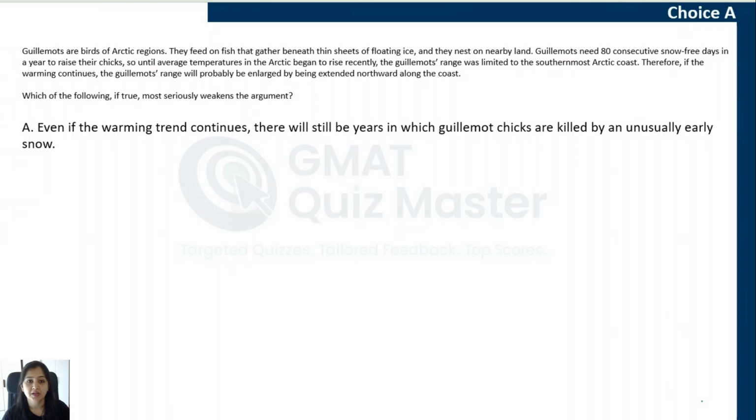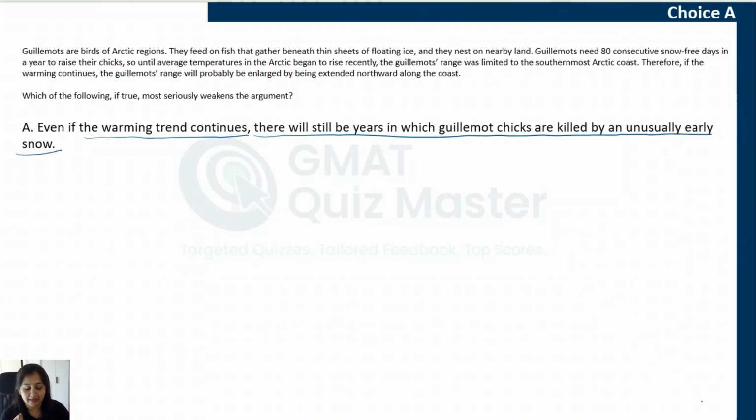As mentioned earlier, choice A: even if the warming trend continues. So this choice is assuming that the warming trend will continue, but even then something will happen. There will still be years in which guillemot chicks are killed by an unusually early snow. Now, this choice is talking about an exception, that okay, warming is continuing, but there will be a few years. So that is like an exception. And the exception is that in those exceptional years, the guillemot chicks will be killed by unusually early snow. So the weather would be an unusual one.